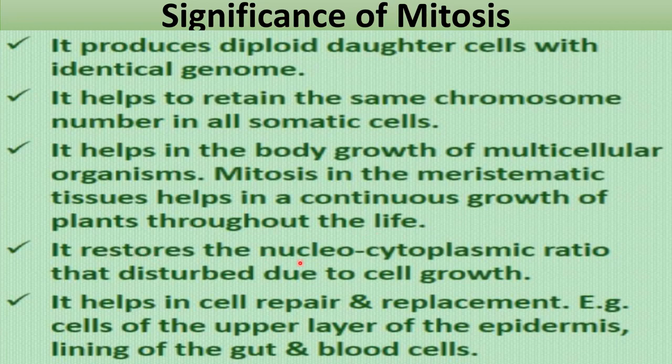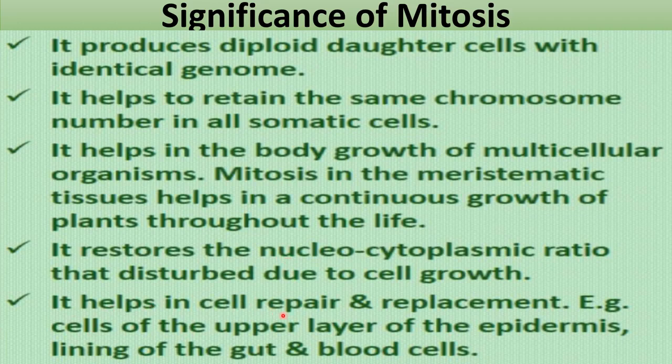Next, it restores the nucleocytoplasmic ratio that is disturbed due to cell growth. When cell growth occurs, what happens? Cytoplasm content increases, but the nucleus is only one. Okay, that's why the nucleocytoplasmic ratio gets disturbed, and to maintain that ratio, to restore that ratio, mitosis division is very important. Next thing, it helps in cell repair.